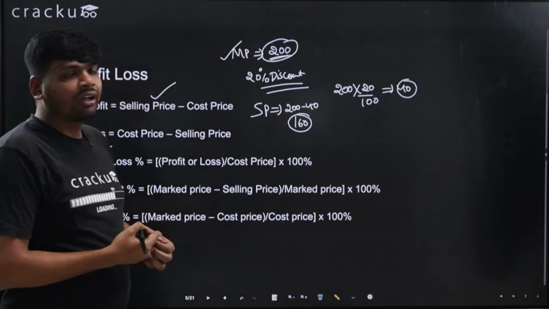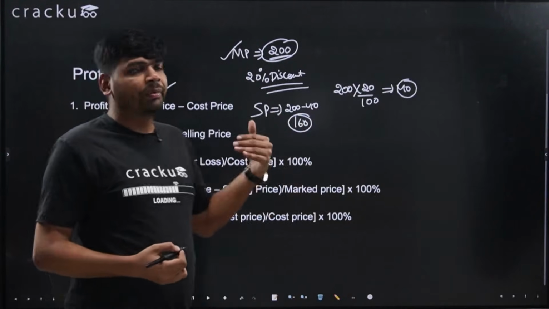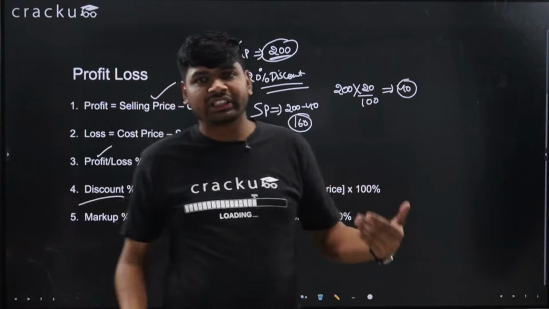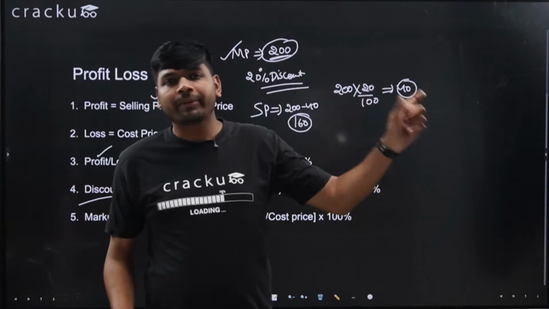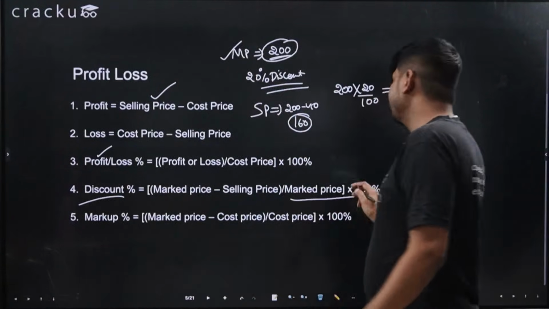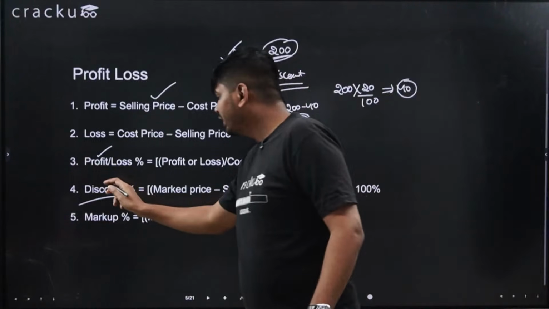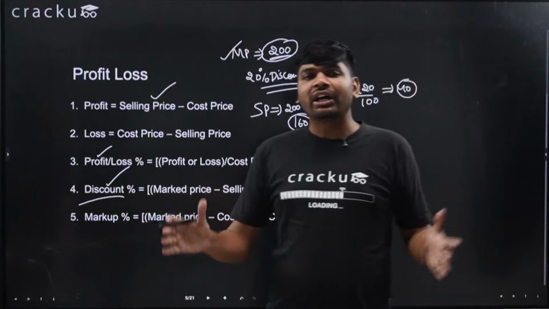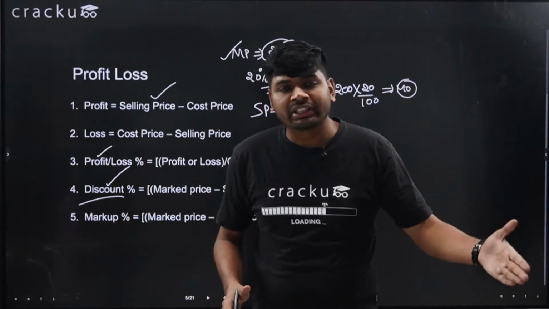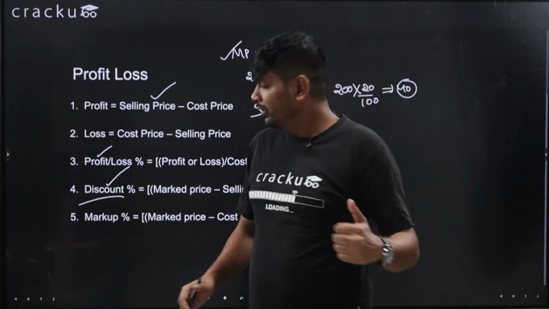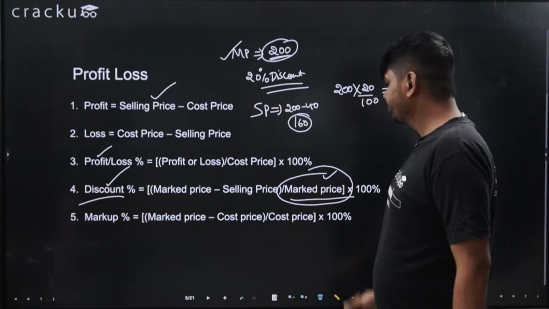Okay, this is the concept of discount percentage. Now if I want to calculate the discount percentage, marked price minus selling price divided by marked price. When you are calculating discount percentage, you have to consider marked price because discount is given on marked price, profit is calculated on cost price, right? So this thing you have to remember.